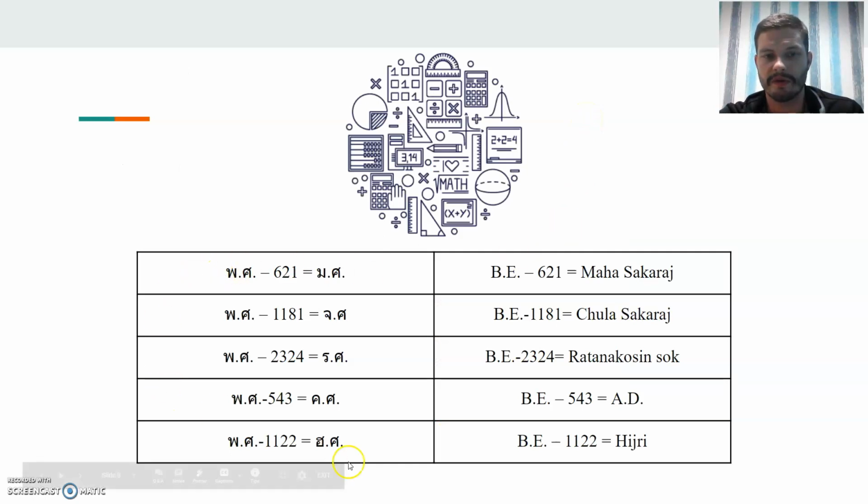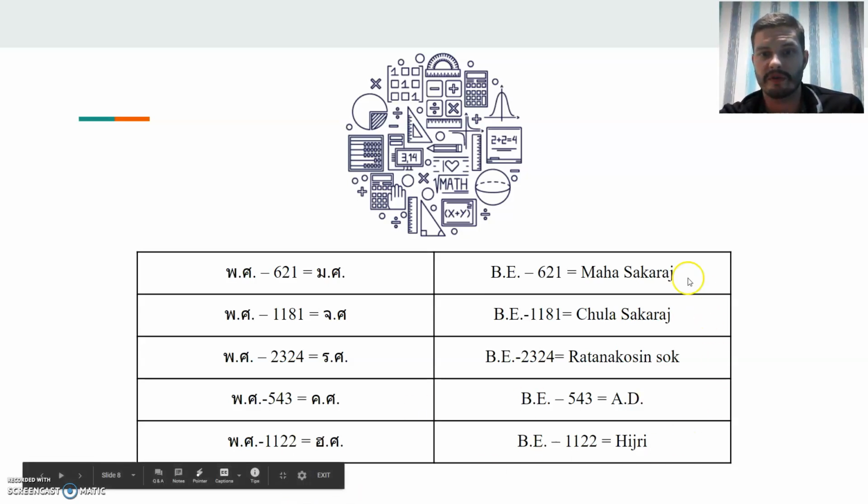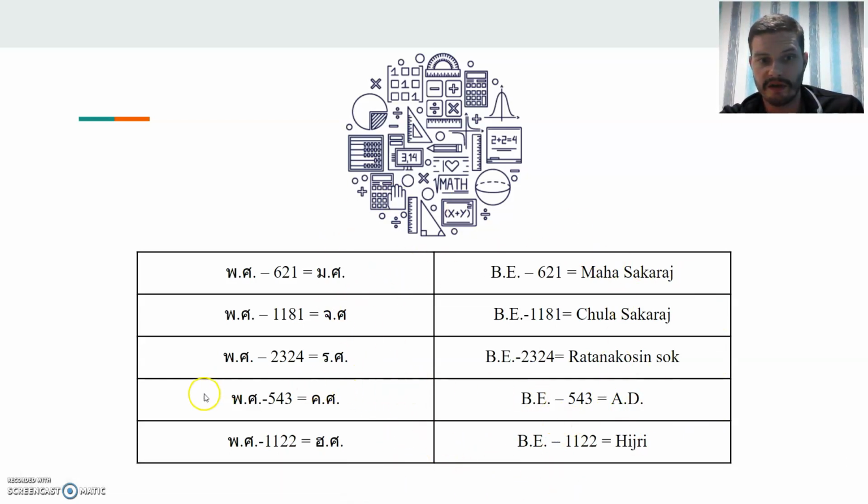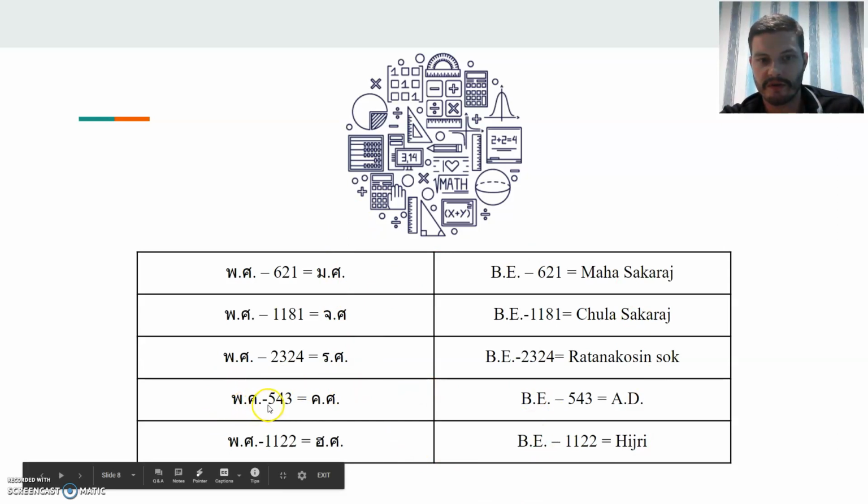Okay, here's a table of all the different calculations, but I want to emphasize that the most important calculation for this course is the calculation between the Buddhist era year and the Gregorian calendar year, or the Christian year. Okay, so I want you to keep that one in mind. Remember the number 543. All of these other numbers and calculations are less important. You do not need to commit these to memory. Only this one right here, BE minus 543 equals AD. This is the one you need to memorize. The other ones you do not need to memorize.